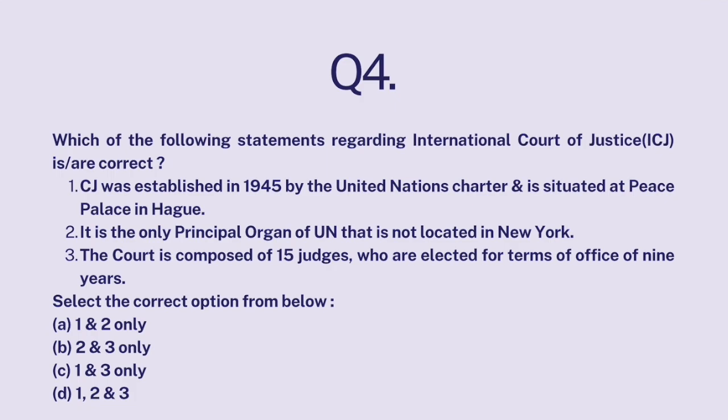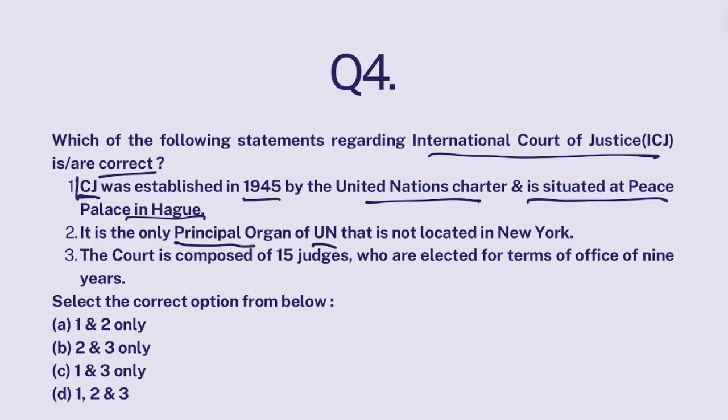And last, which of the following statements regarding International Court of Justice are correct? International Court of Justice was established in 1945 by United Nations Charter and is situated at Peace Palace in Hague. It is the only principal organ of UN that is not located in New York. The court is composed of 15 judges who are elected for the terms of office of 9 years.